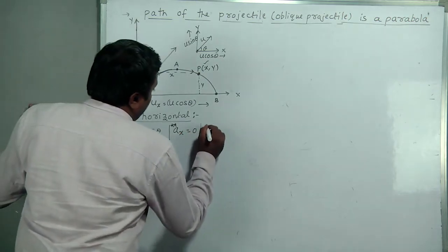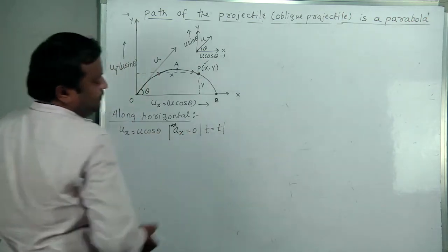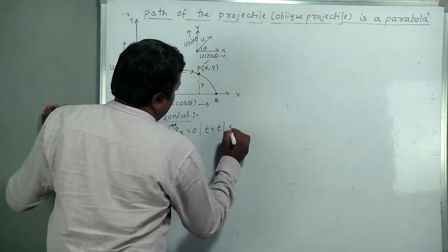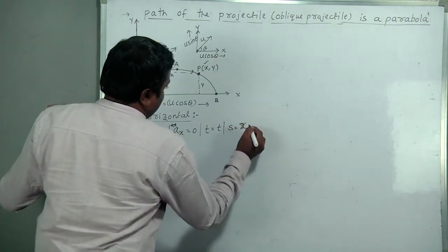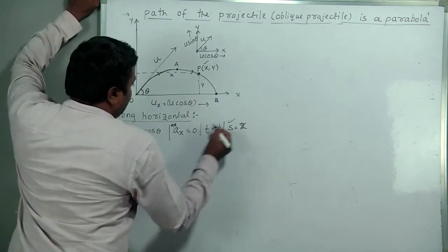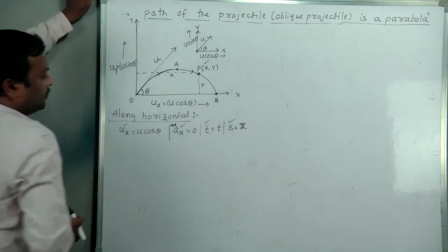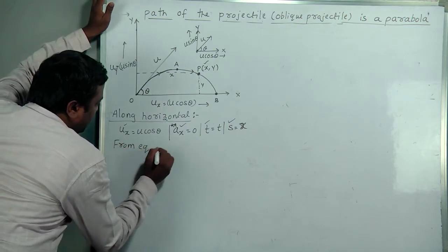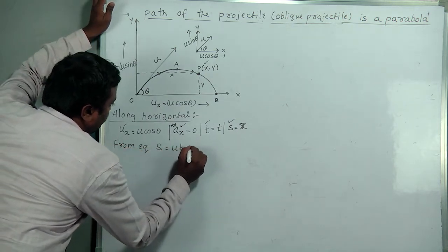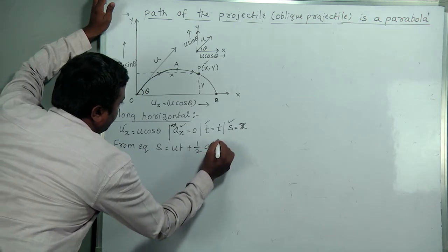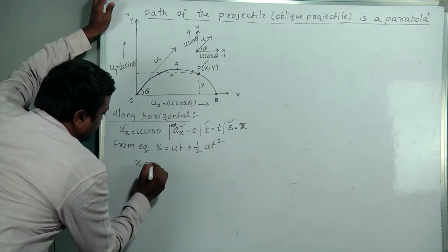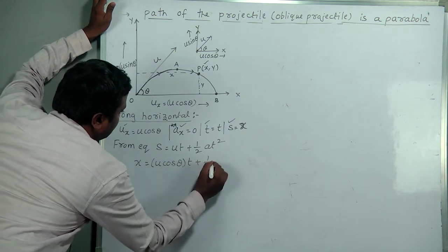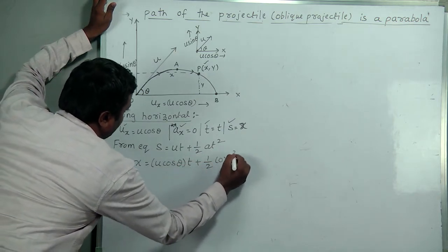Now, after some time t, what is the displacement covered? That you consider as S, as x. Now see this term S, A, T, U. From the kinematical equation, S equal to ut plus half a t square, x is equal to u cos theta into t plus half 0 into t square.